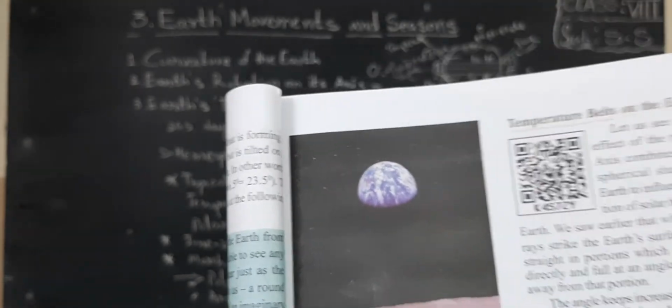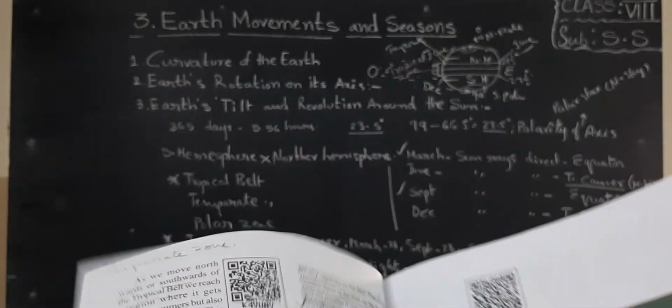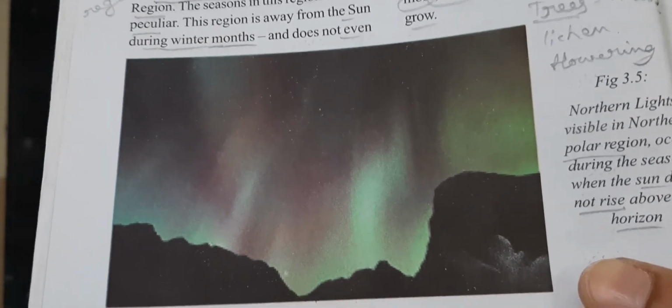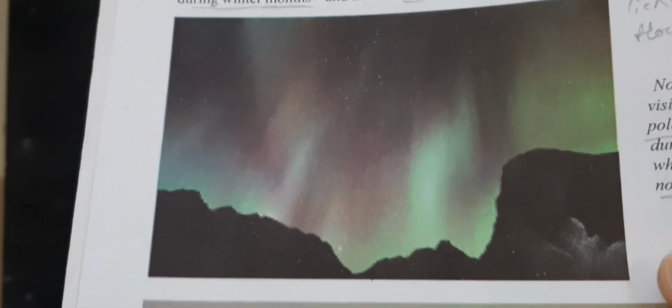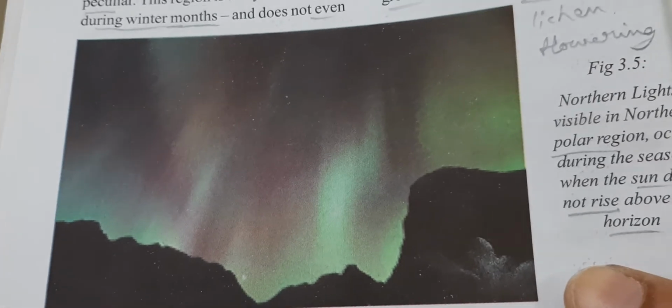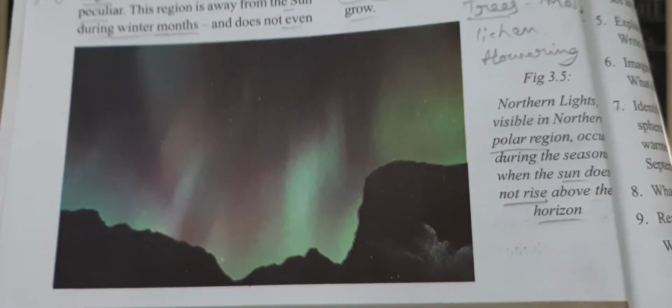Next, you turn to the page number, the same lesson, 38, children. This is the polar region, children. Look, children, how the polar region is. So I will read to you here. Lights visible in the northern polar region occur during the season when the sun does not rise above the horizon. Okay, we cannot see the sun rays, but we can experience them at dawn time. So that is occurring in the polar region, children.